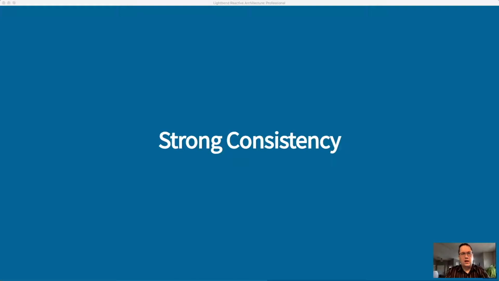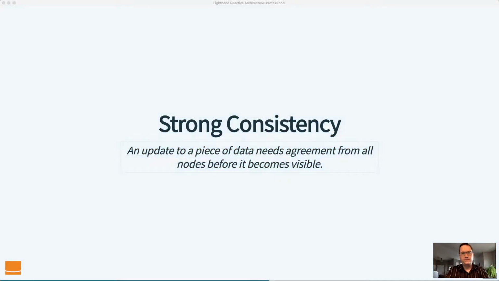Are we lying about the state of the world? If we have systems that are distributed and yet are strongly consistent, how is that possible? How can we have that if we've established that the laws of physics prevent it? We're going to answer that question, but the first thing we need to do is understand strong consistency. So we're going to provide a definition.